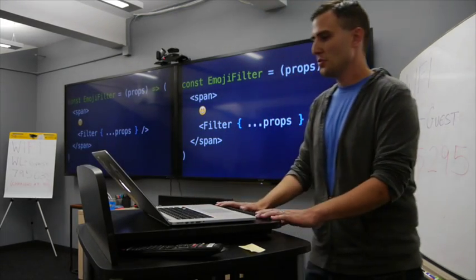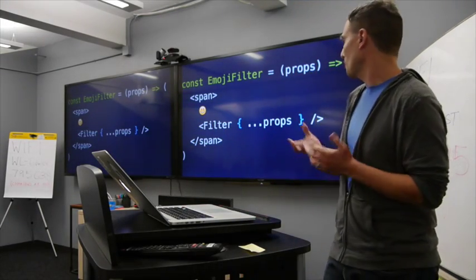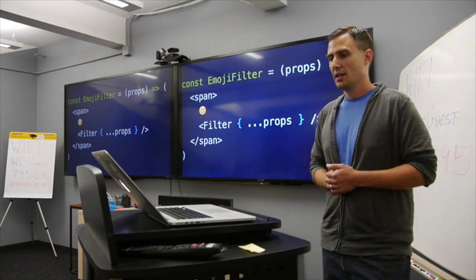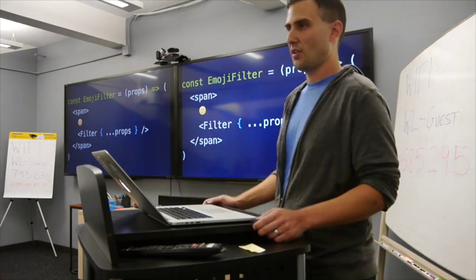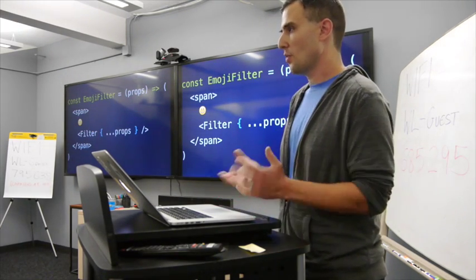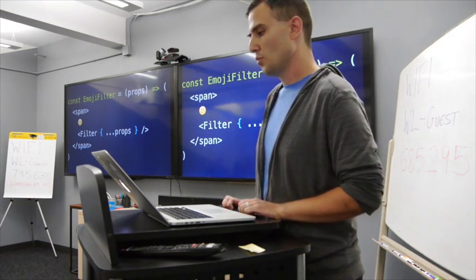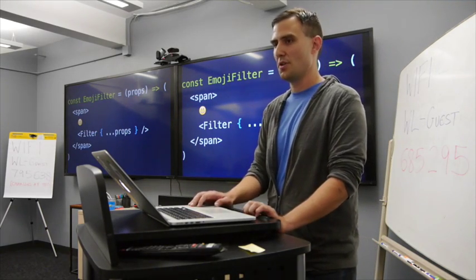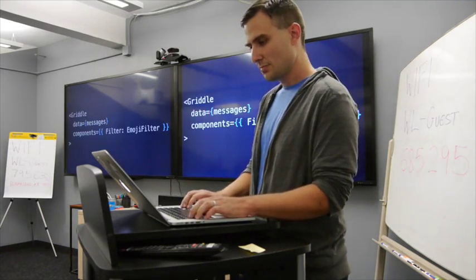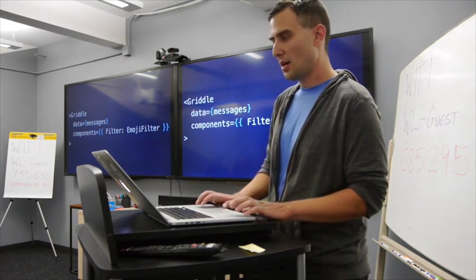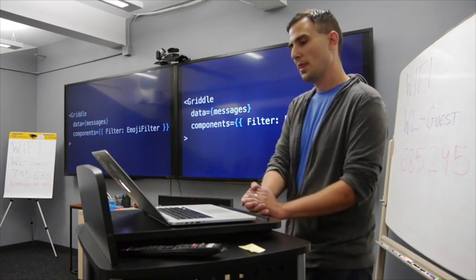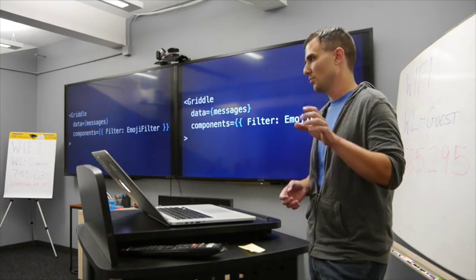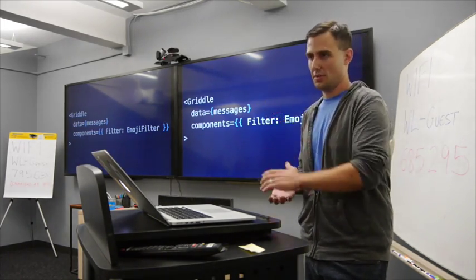Another thing very useful here. So we can replace just individual cells, but that filter that we were using before, let's say we wanted to put an emoji in front of all of those. We can wrap our default with our new component. So you see here we have an emoji with a filter. And inside our Griddle definition now, we can say components, and we're overriding the default filter with this new one.